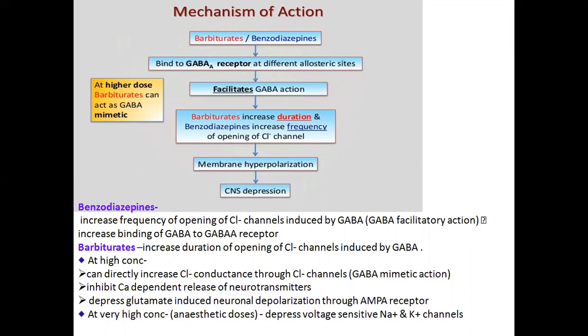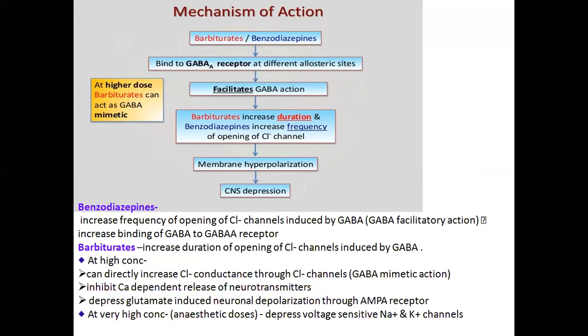After that, there is an increase in GABA mediated chloride conductance: barbiturates increase the duration, and benzodiazepines increase the frequency of opening of the chloride channel. Next step is membrane hyperpolarization, which takes place with both drugs, barbiturate and benzodiazepine.